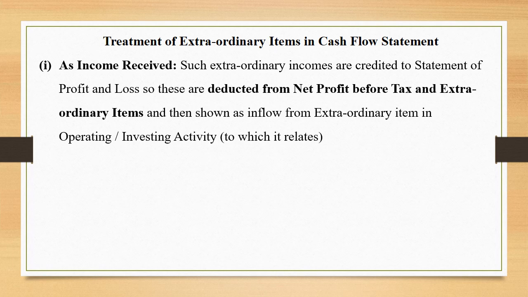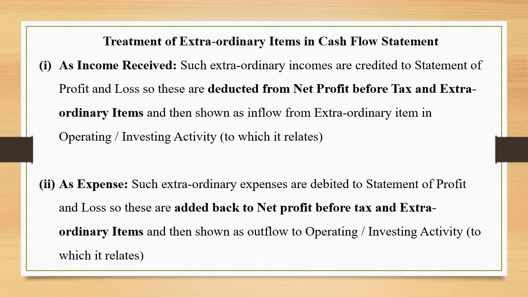As income received, such extraordinary items are credited to the statement of P&L. So, these are deducted from net profit before tax and extraordinary items, and then shown as inflow from extraordinary items in operating or investing activity, whichever it relates to.